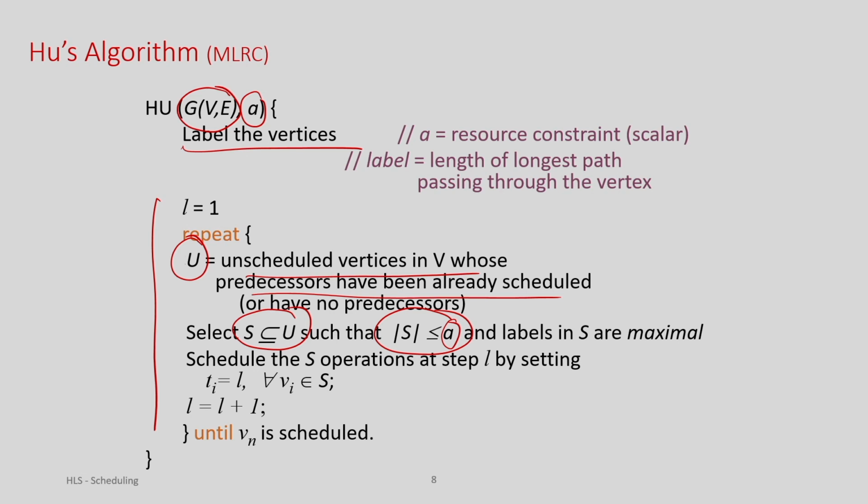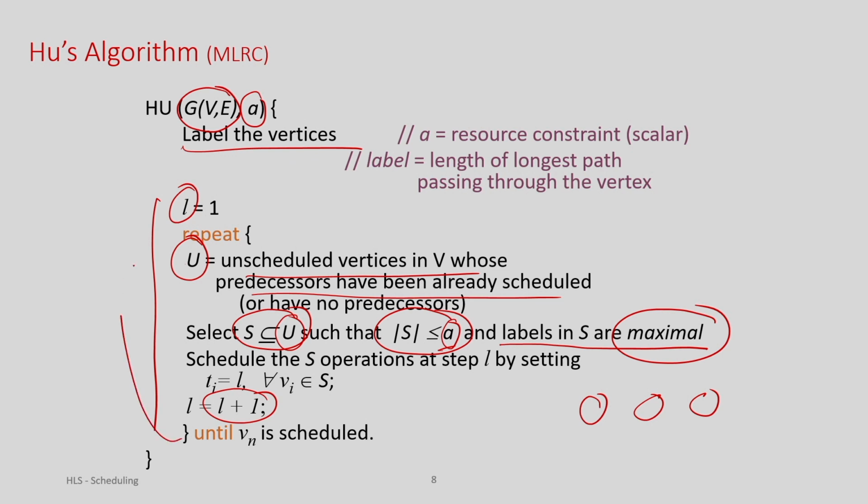The way I select this subset is that it must satisfy the resource bound, and the level of my selection is maximal. That means whatever nodes I select from U, the summation of their levels will be maximal among all possible selections. Since the nodes have some delay, I can always select the maximum values, which is a very easy way to do that. Whenever I select this, I schedule S in this timestamp L, and then I increase the timestamp to L plus 1. I do it for the next timestamp, and I keep doing this until my last node, the sink node, is finished.